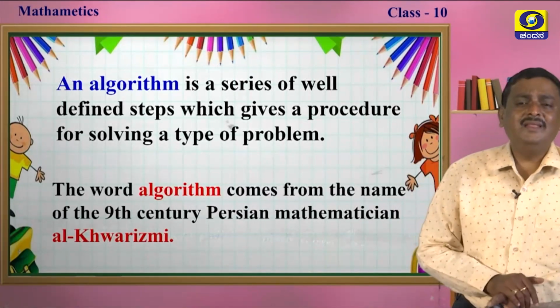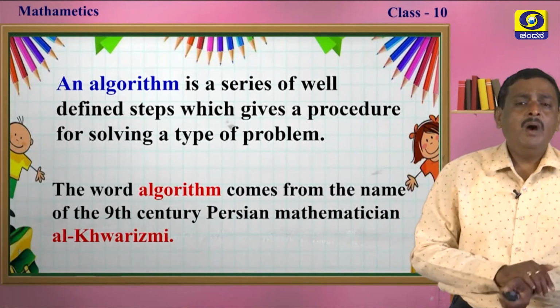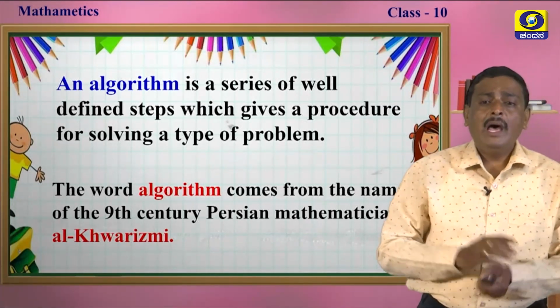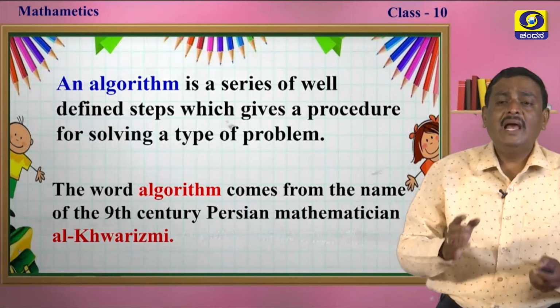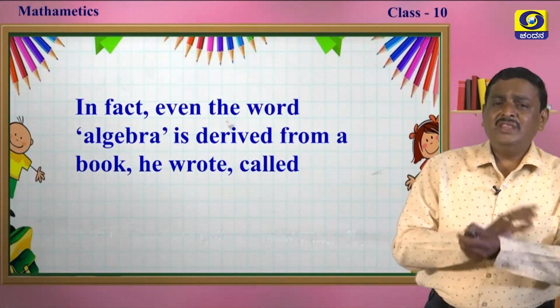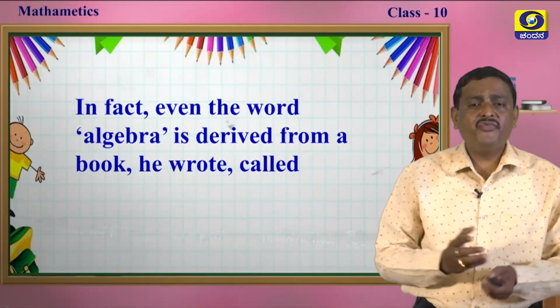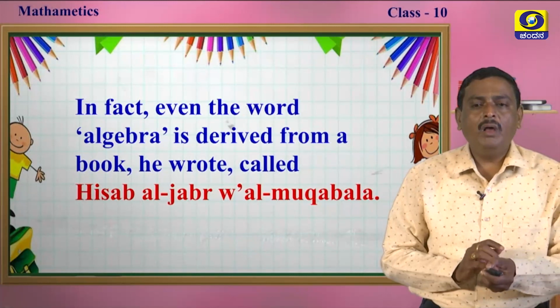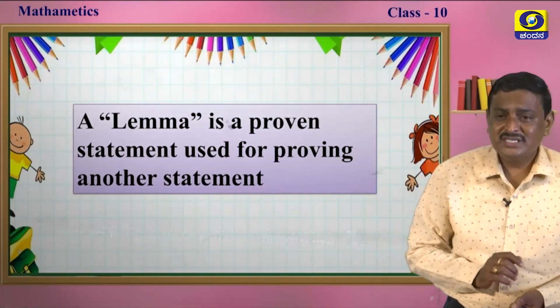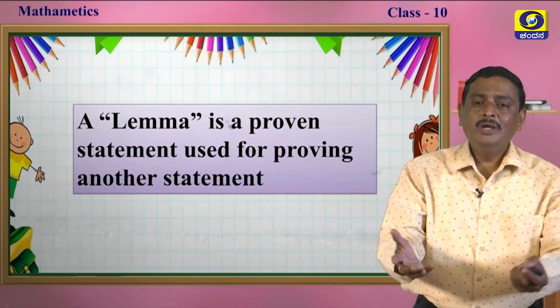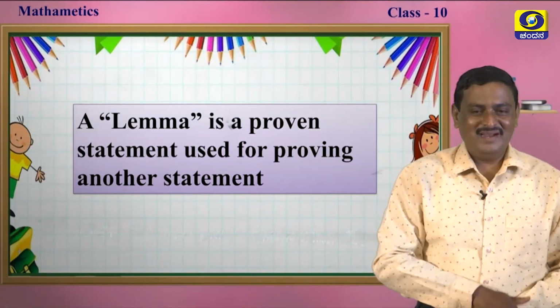The word algorithm comes from the name of the 9th century Persian mathematician, Al-Khwarizmi, the greatest mathematician. In fact, even the word algebra is derived from the book he wrote called Hisab al-Jabr wal-Muqabala. Okay, my dear students, now, what is a lemma? It is a proven statement. It is used to prove another statement, my dear students.